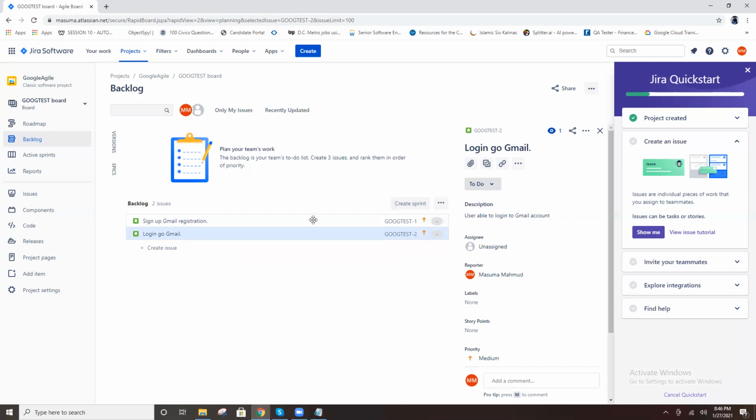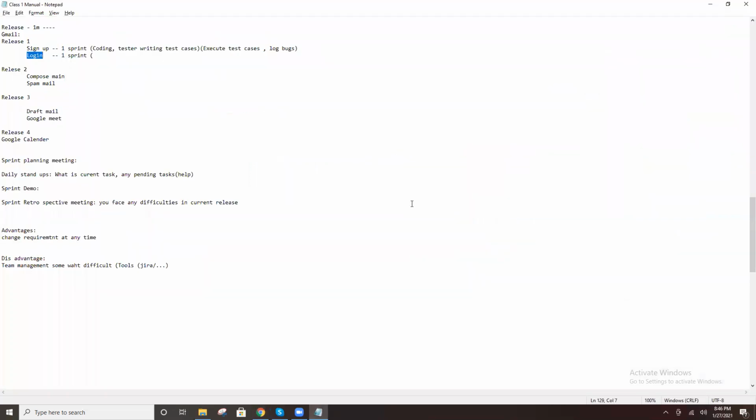So, create sprint. Create one sprint. Here you observe, this is the sprint one, this is the sprint two. Two sprints, one release completed. In some organizations, 2 weeks one release. 2 months one release. Some organizations 3 months one release. In some organizations, 2 weeks one sprint. In some organizations, 3 weeks one sprint, like that.